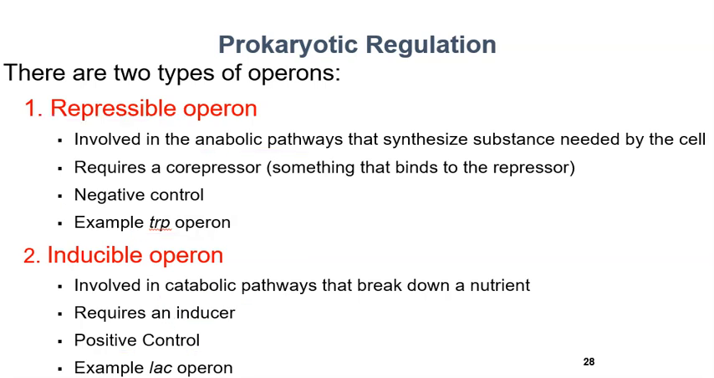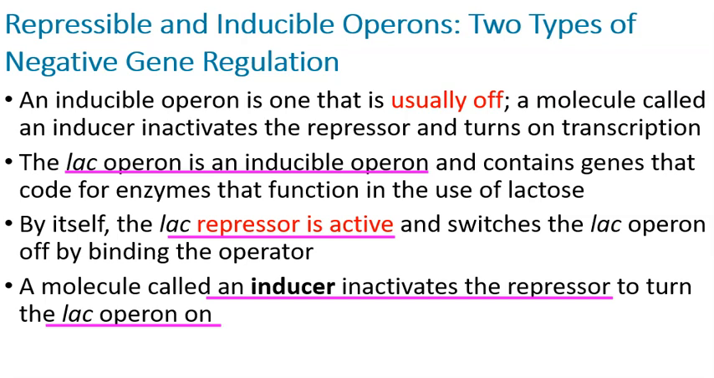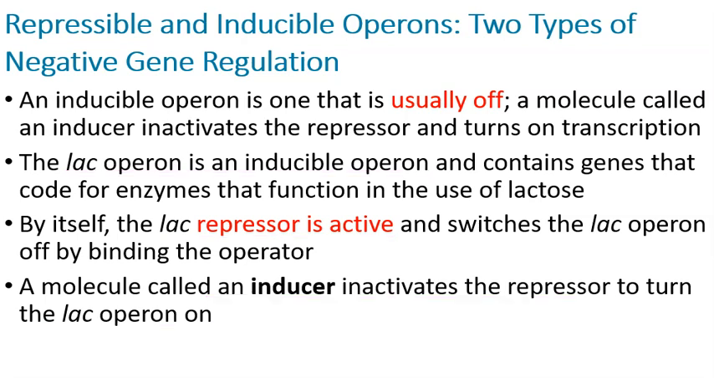Okay, and so an inducible operon is usually off, and a molecule called an inducer inactivates the repressor and turns on transcription. The lac operon is an inducible operon, so you've got to know that. The lac repressor is active, okay, which means it's off, right? It currently shuts off. And a molecule called the inducer inactivates the repressor, thereby turning the operon on. And I'm going to show you a picture here in a second.